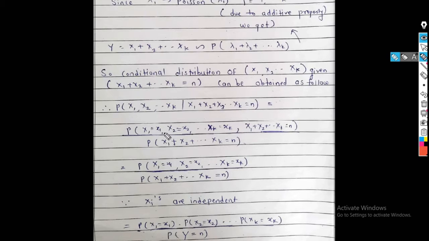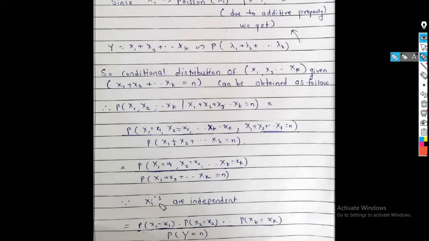So the intersection of x1 is equal to small x1, x2 is equal to small x2, xk is equal to small xk, and the second event, which is x1 plus x2 plus ... plus xk is equal to n, is obviously just probability of x1 is equal to small x1, x2 is equal to small x2, xk is equal to small xk, because this is a subset of this term, divided by probability of x1 plus x2 plus ... plus xk is equal to n.